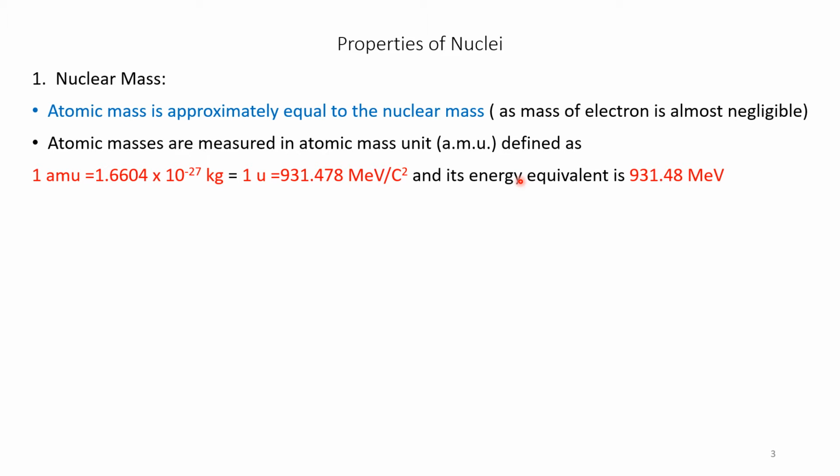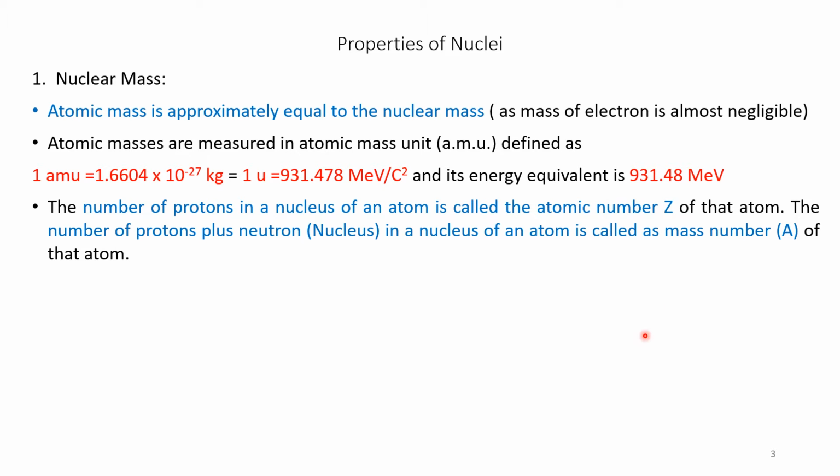Next point. The number of protons in a nucleus of an atom is called atomic number Z. So, Z is the number of protons. The number of protons plus neutrons in a nucleus of an atom is called the mass number, that is A, of that atom. So, protons plus neutrons is the mass number and atomic number is the number of protons. This also you remember.